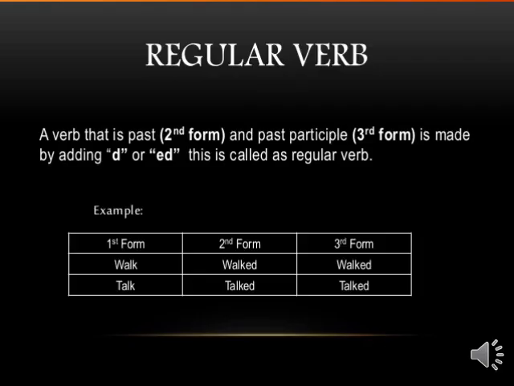Now first one is your here regular verb. So what are regular verbs? Regular verbs have second and third form which is made by adding d or ed. Example as given here. First form is your walk. So second form walked. So we have added here ed. Third form is also walked. So here also ed is at the last. Second example, talk. So second form is talked and its third form also talked.